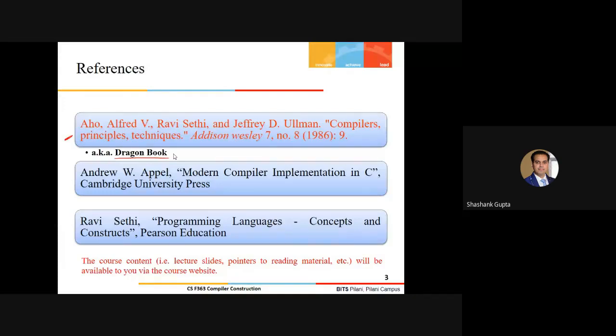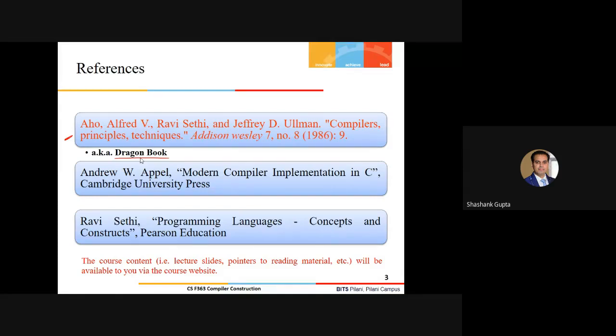I suggest all of you have a hard copy or an e-copy available with you. Most of the content we have used for constructing our slides is from this reference.